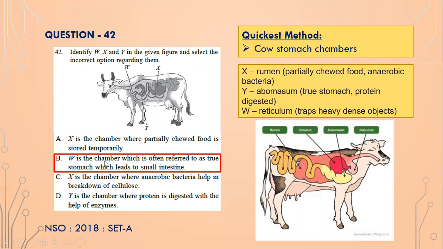So W is a chamber which is referred to as true stomach. So W, this reticulum, is not the true stomach. What is the true stomach? It is Y, abomasum. Abomasum is the true stomach, isn't it? Where the proteins are digested. So option B is the incorrect option.